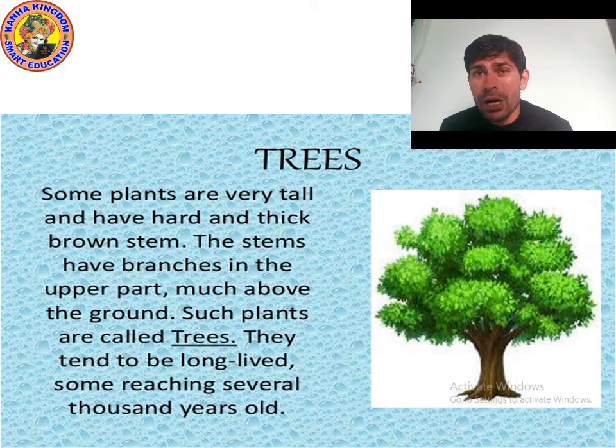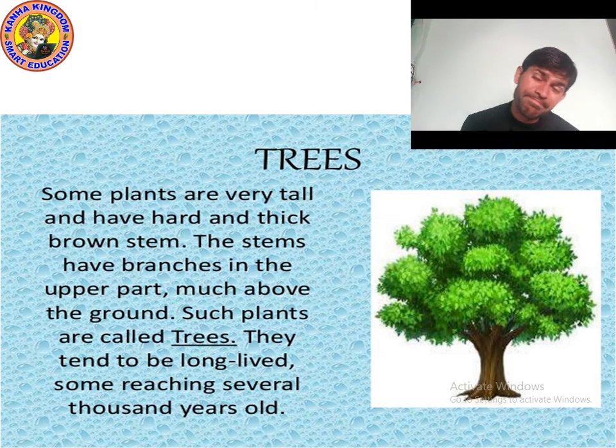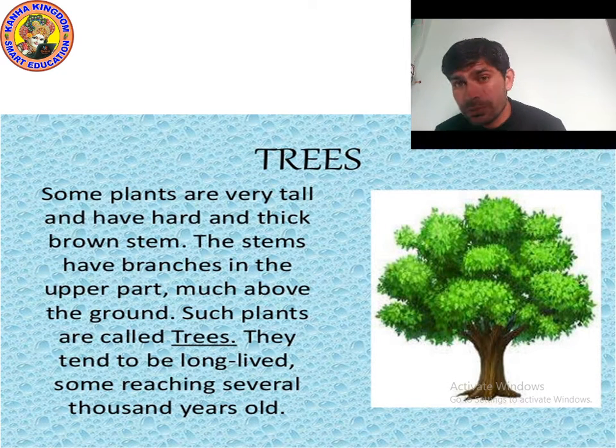They tend to be long lived. The life of herbs and shrubs is around 6 months or 1 year. But the life of trees can be 10 years, 20 years, 50 years, 100 years.